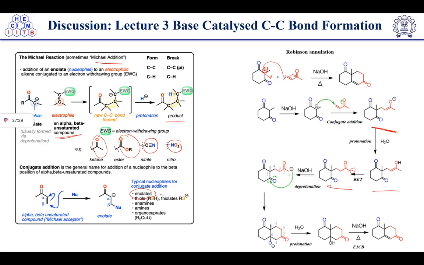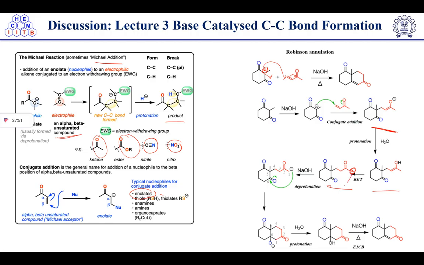and then the base will again abstract the acidic proton from this side, because ring size is a driving force. If proton abstraction takes place from here, a 1, 2, 3, 4 ring is a very strained ring, and it will not be stable. So that's why proton abstraction will take place from here, and it will attack on the carbonyl carbon. Now this is the aldol reaction.